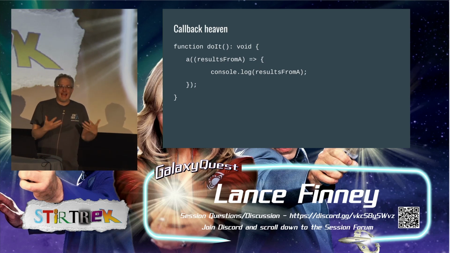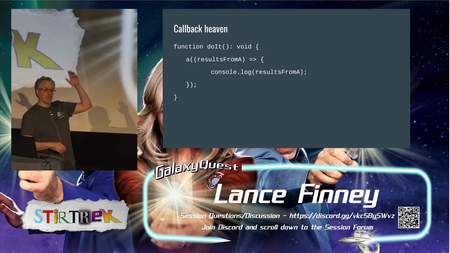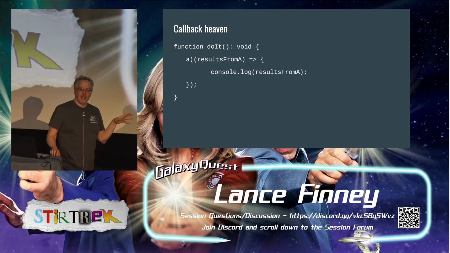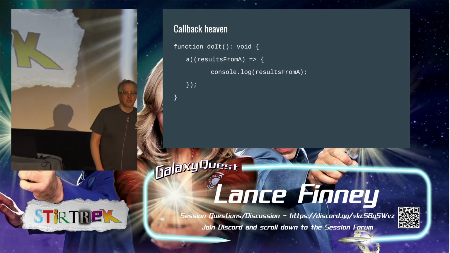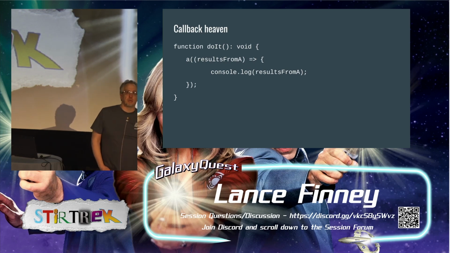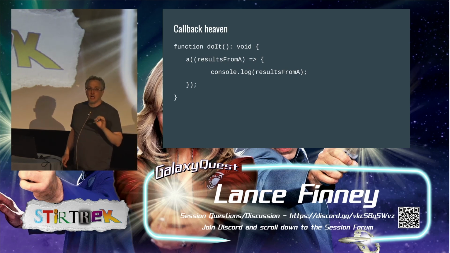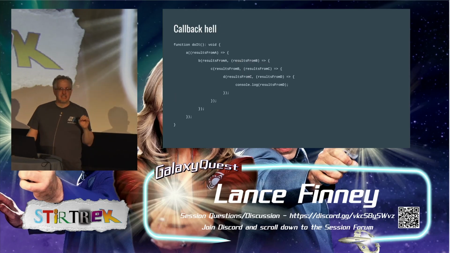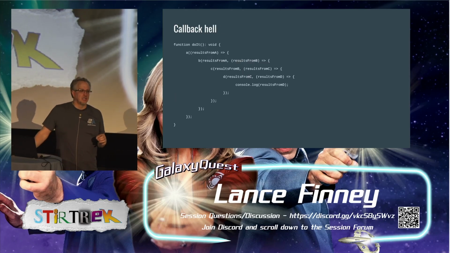So the way that we could handle this usually was something like this, where when we make our call to A, we pass in a function. A can't give us the result immediately, and we can't wait on it in a single-threaded environment, really. So we give it this function, and when A is done, whenever it's done, whatever it's doing, it will execute the function that we gave it. So we can get the result from A and log it or do whatever we want with it. And this works really well on the small scale. Doesn't work so well on the larger scale.